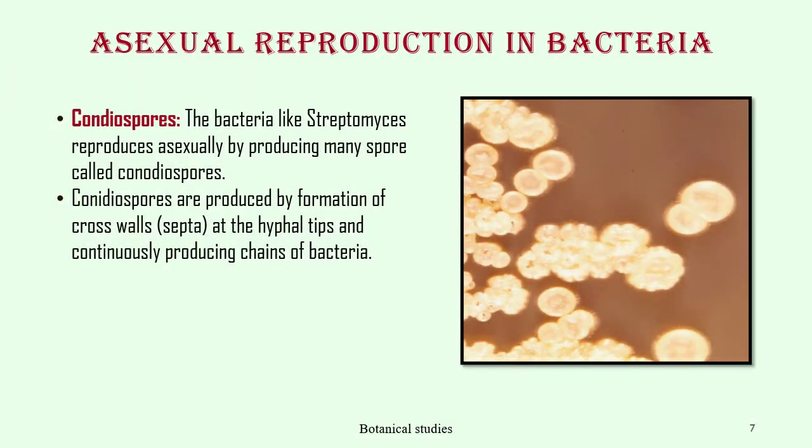Asexual reproduction by formation of conidiospores. Bacteria like Streptomyces reproduce asexually by producing many spores called conidiospores. Conidiospores are produced by formation of cross walls, that is septa, at the hyphal tips, continuously producing a chain of bacteria.